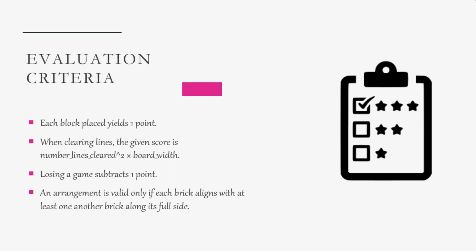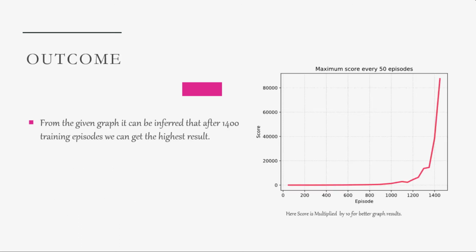The next one is the outcome. From this graph, it can be inferred that after 1400 training episodes, we get the highest result. That is, we score the highest result after training about 1400 episodes. From the graph, we can see that at 200 episodes, the score was very little, and up to episode 1000 it was still very little.